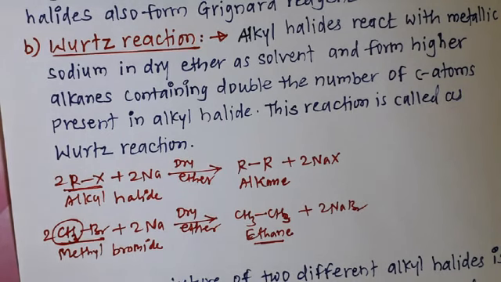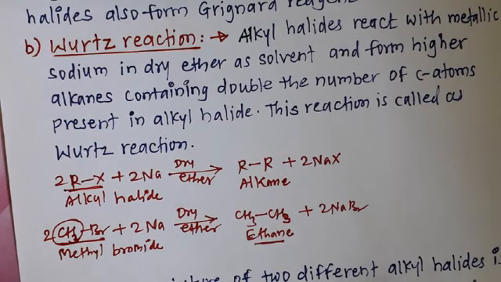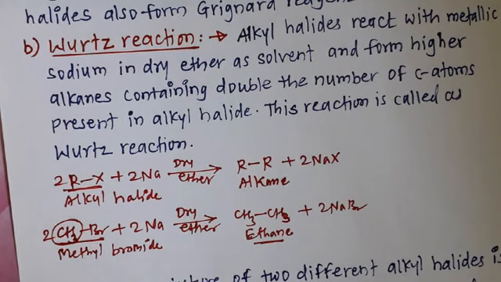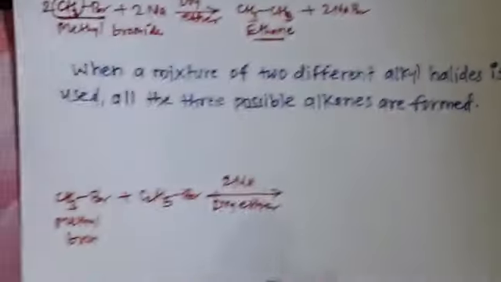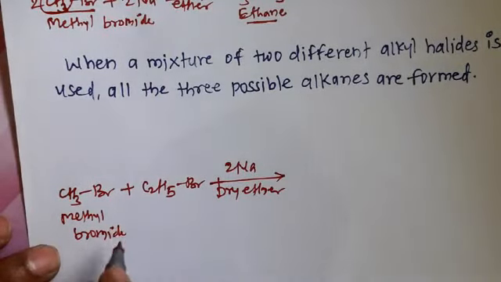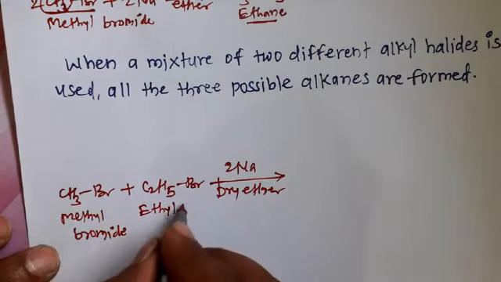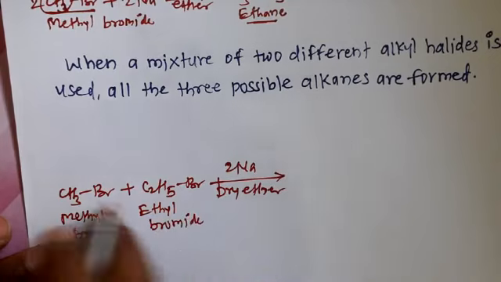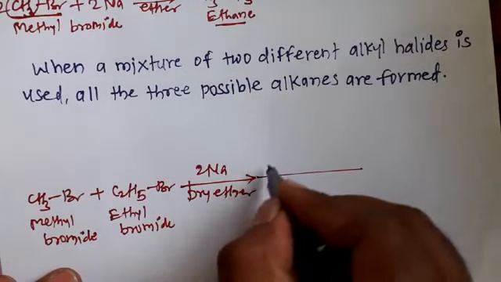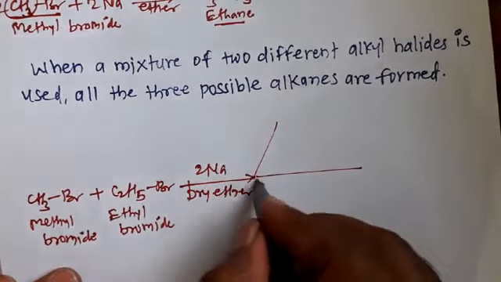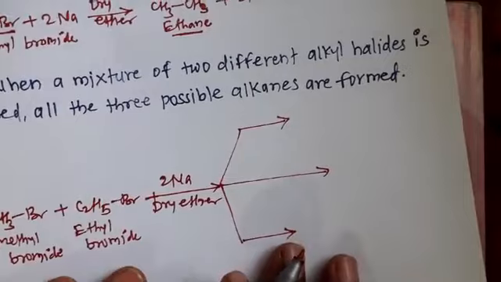When methyl bromide and ethyl bromide react with sodium metal in the presence of dry ether as solvent, this is methyl bromide and this is ethyl bromide, when both react with sodium metal in the presence of dry ether, then it forms a mixture of three alkanes in different proportions.